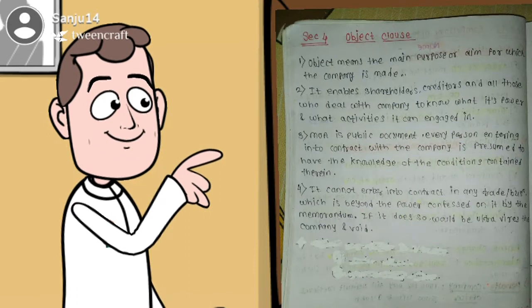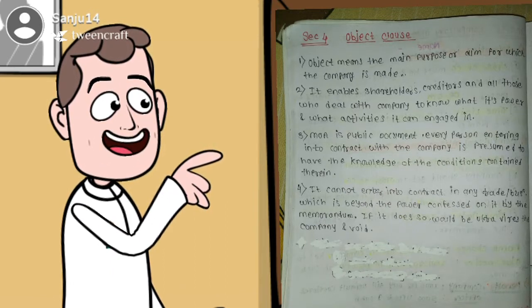Section 4. Object clause. First, object means the main purpose or aim for which the company is made. Second, it enables shareholders, creditors, and all those who deal with the company to know what its powers are and what activities it can engage in. Third, the MOA is a public document. Every person entering into a contract with the company is presumed to have knowledge of the conditions contained therein.